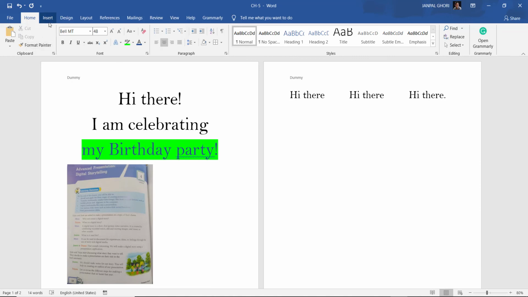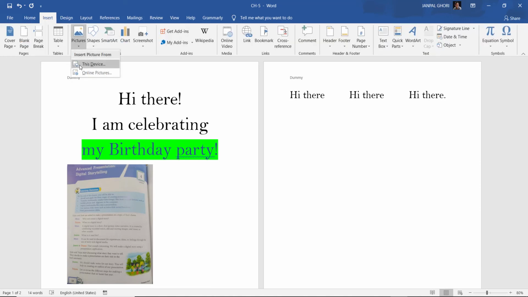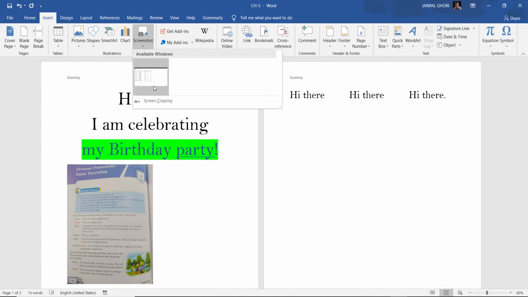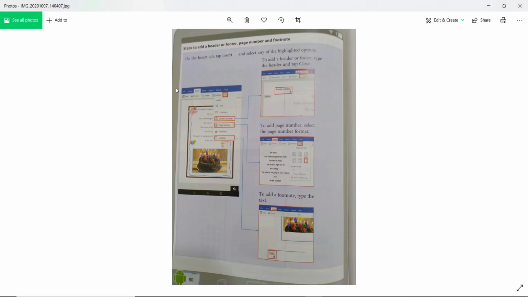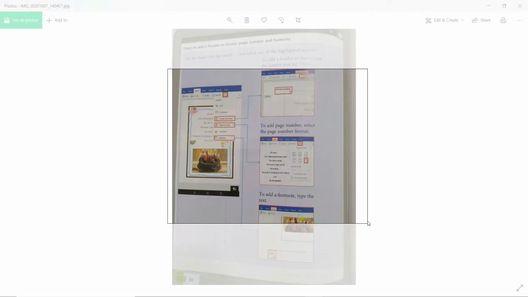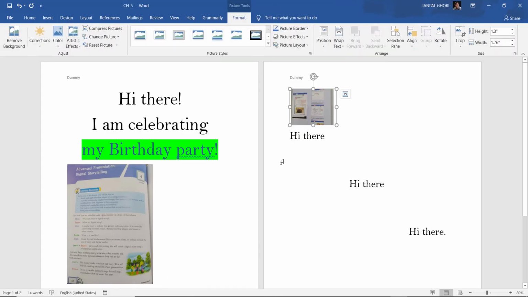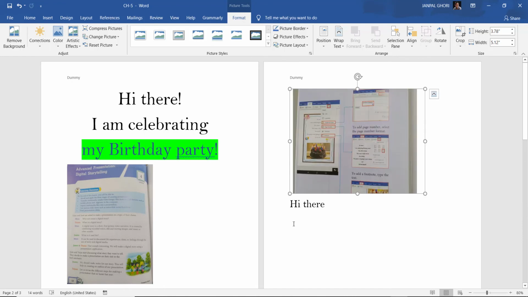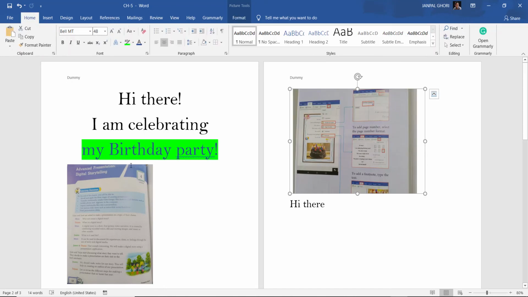Okay, and suppose you want to insert an image, I have already shown device, or you can go for online picture. That will take you online, or you can take a screenshot. Whatever your webcam shows, suppose this is the screenshot I want, and I click the screenshot. You see, it automatically came here. That much portion I have selected. So that way there are plenty of ways you can add an image.